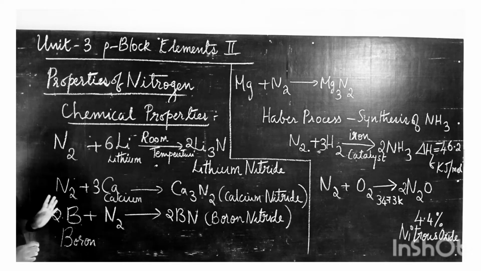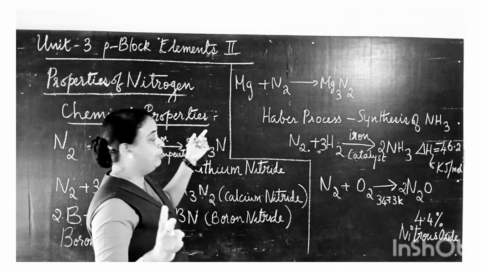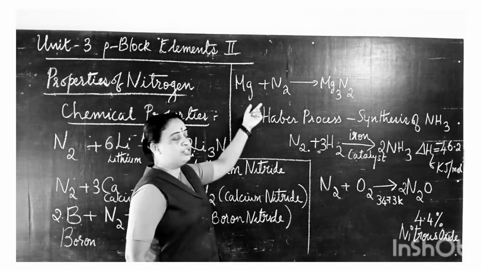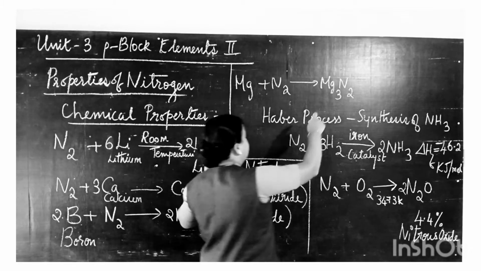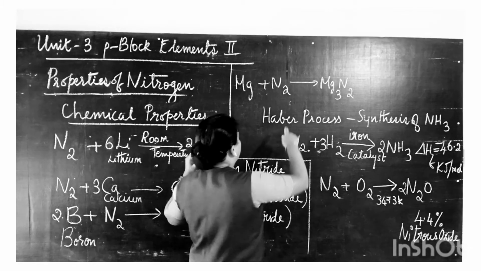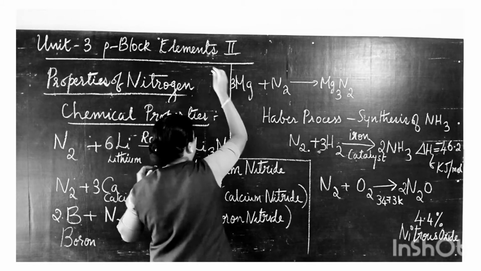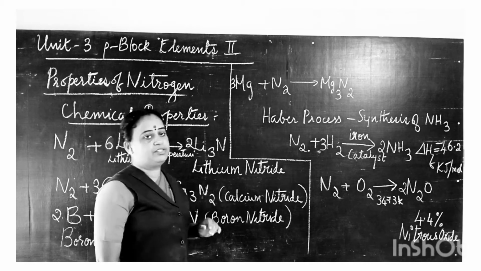Now the reaction is balanced. Fine. Now magnesium is also another element in the second group. So magnesium also combines with nitrogen to give magnesium nitride, Mg3N2. In order to balance, here there are 3 magnesiums and here only 1, so I just put a 3 here. Now it is balanced.